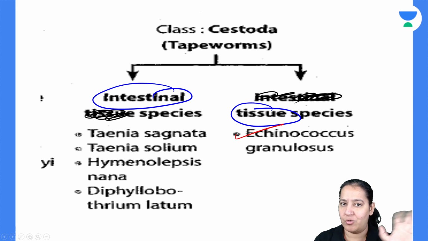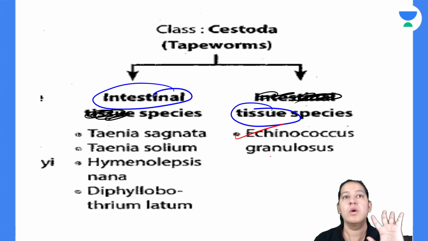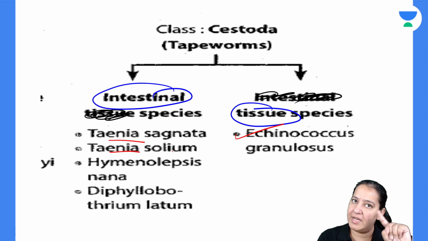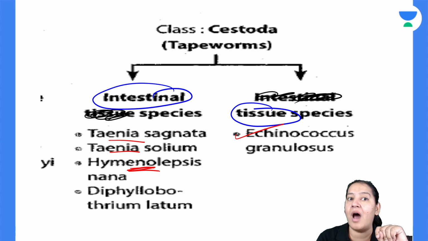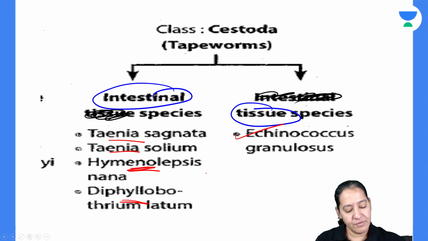There is no blood cestode. There is intestine and tissue, but there is no blood. Echinococcus granulosus is the tissue one. In intestine, the two Taenia, Taenia solium and Taenia saginata, H. nana, and Diphyllobothrium latum, D. latum. So we are done with cestodes.